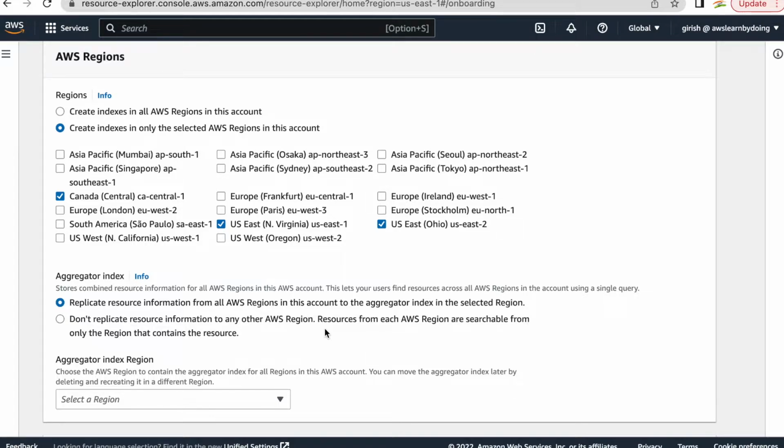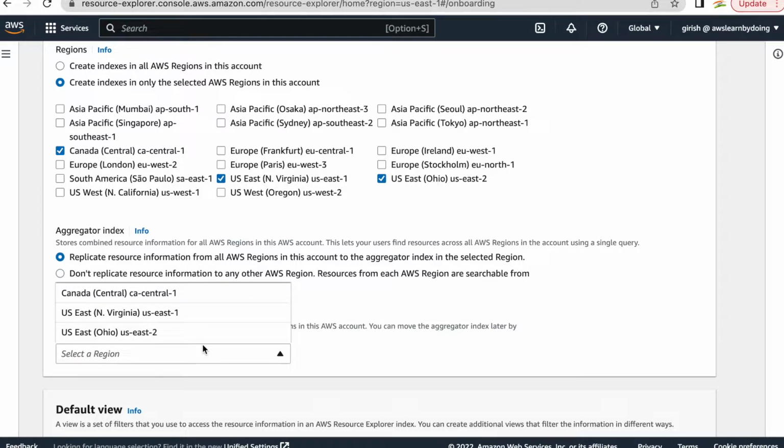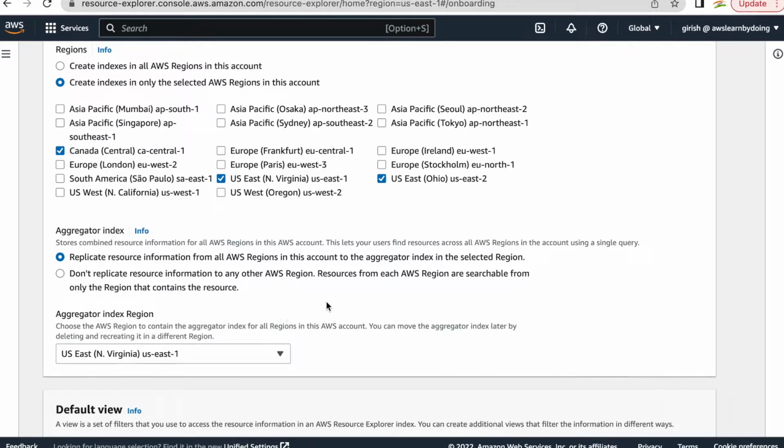So you have a local index in each of these regions, but you don't have an aggregator as such. But I don't see why someone would do that. At least I'll just do replicate. I want to replicate from all these 3 regions and create an aggregated index in say US East 1, North Virginia region.